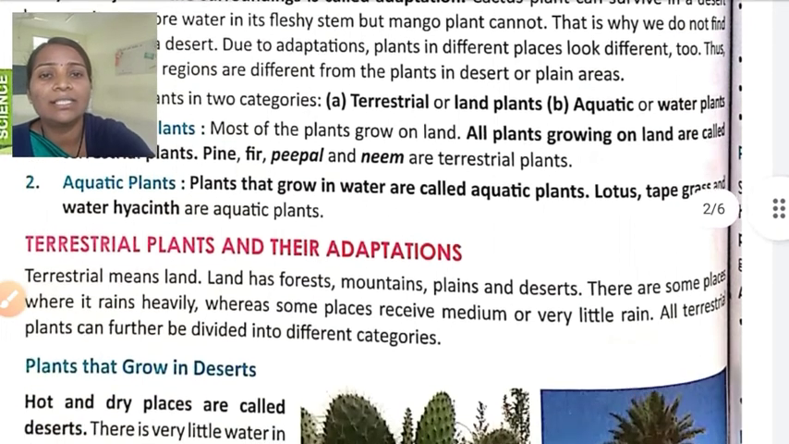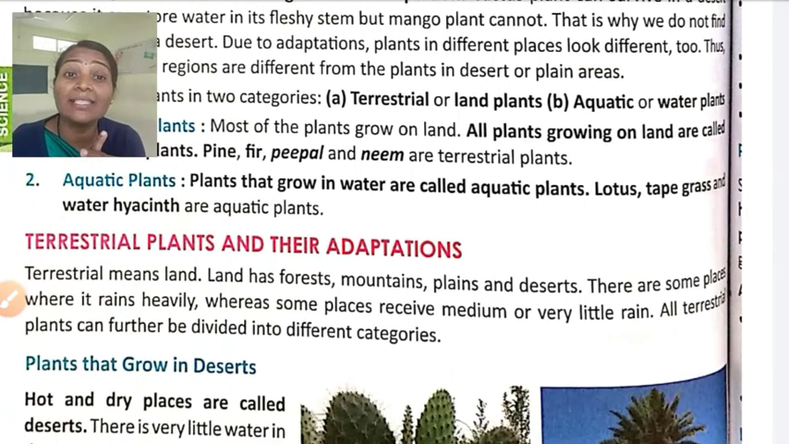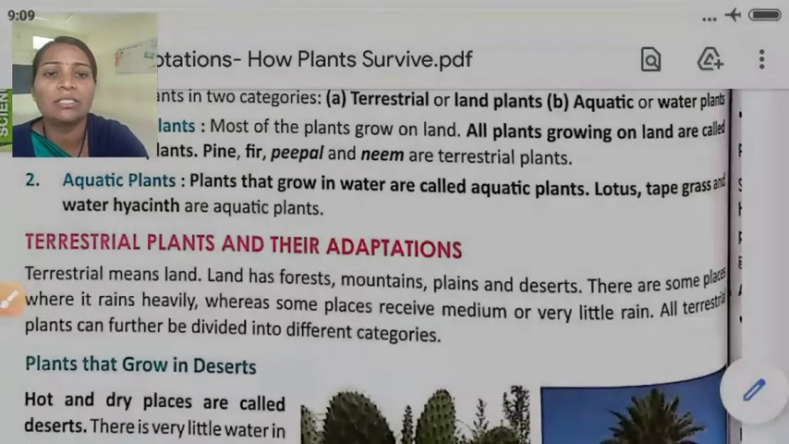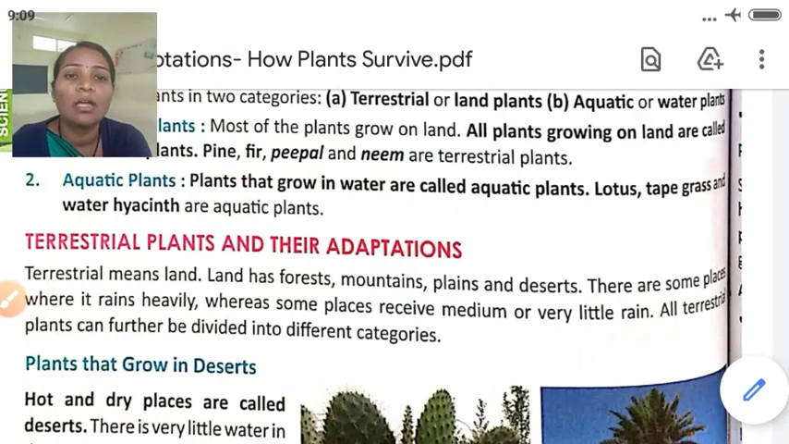Now we'll see the next part, that is terrestrial plants and their adaptation. Which are the terrestrial plants and what are the adaptations in those plants? Terrestrial means land plants. Land has forests, mountains, plains and desert. There are some parts where it rains heavily, whereas some places receive medium or very little rain.